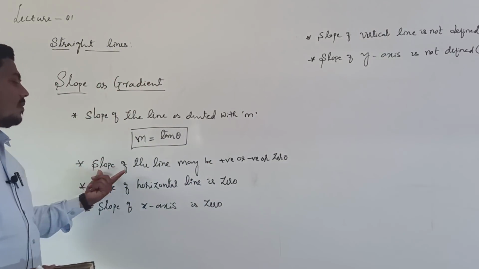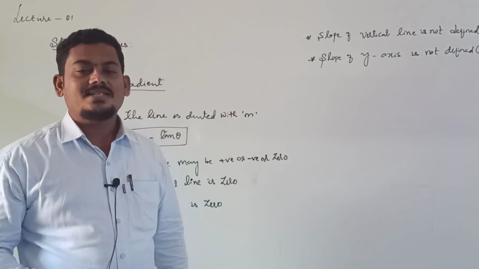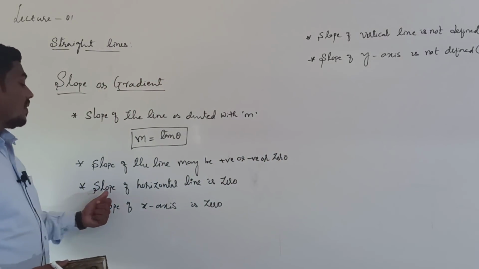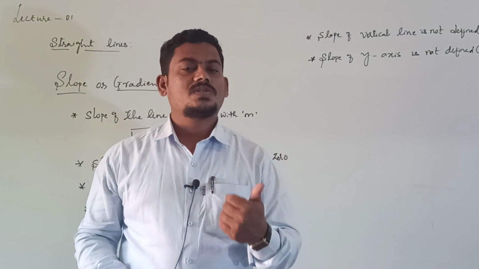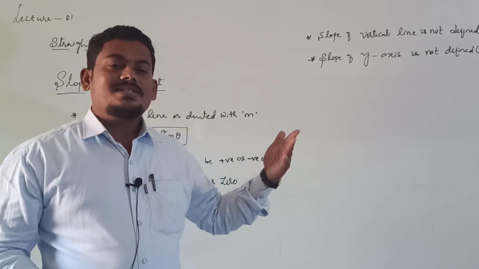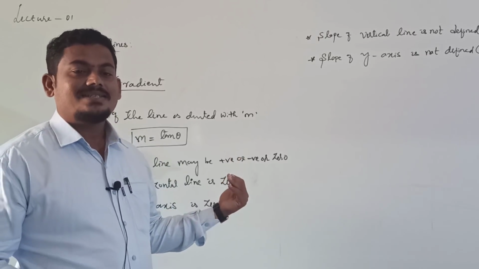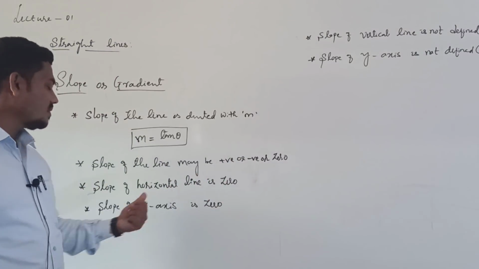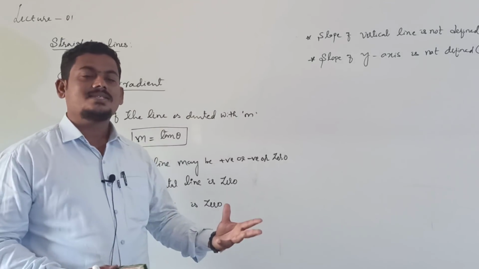After that, the slope of the line may be positive or negative or 0. That depends on the inclination of the line. Slope of the horizontal line is 0. Why? Because the angle made by the line with the positive direction of the x-axis is 0. Angle made by a horizontal line with the x-axis is 0. So inclination 0 means tan 0 is 0. So slope is also 0. Slope of the x-axis is 0. Why? Because the inclination of the x-axis is 0.